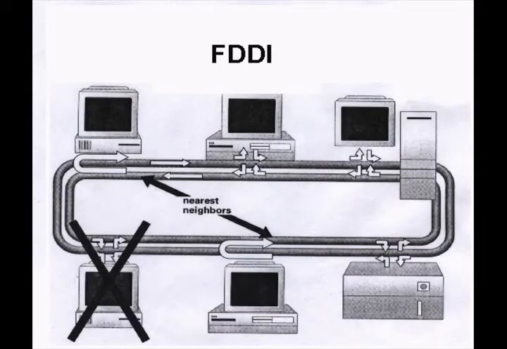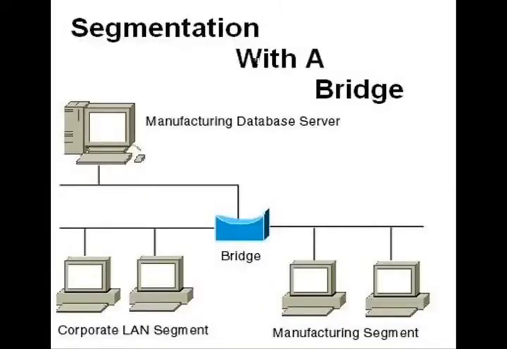FDDI. FDDI is an older solid technology that can provide 100 Mbps bandwidth by running dual rings. It has the capability of running up to 200 Mbps. FDDI is typically used between closets, on floors, or in campus environments.